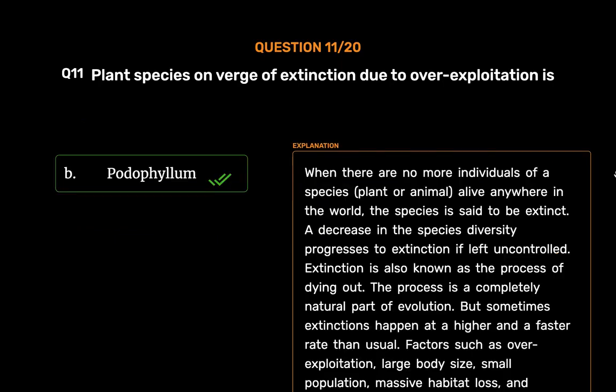Podophyllum. When there are no more individuals of a species, plant or animal, alive anywhere in the world, the species is said to be extinct. A decrease in the species diversity progresses to extinction if left uncontrolled. Extinction is also known as the process of dying out. The process is a completely natural part of evolution. But sometimes extinctions happen at a higher and a faster rate than usual. Factors such as overexploitation, large body size, small population, massive habitat loss, and position at a higher trophic level favor extinction. The plant Podophyllum is on the verge of extinction due to overexploitation.